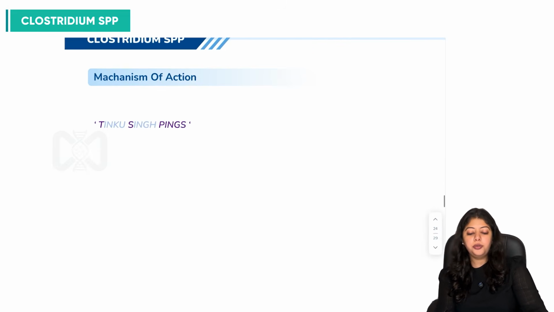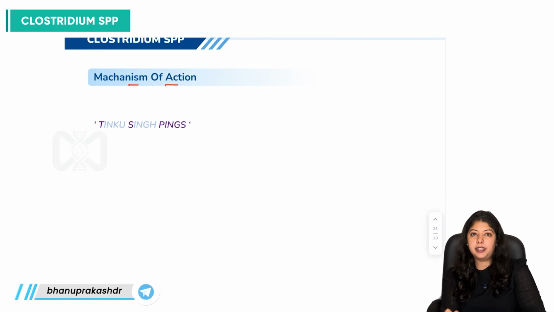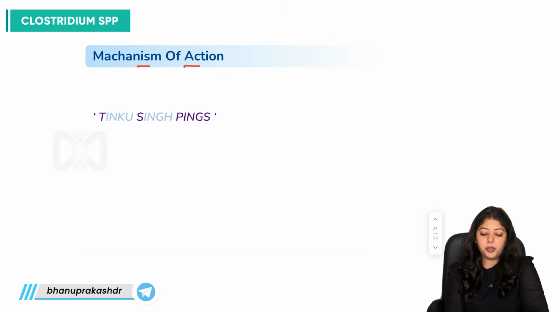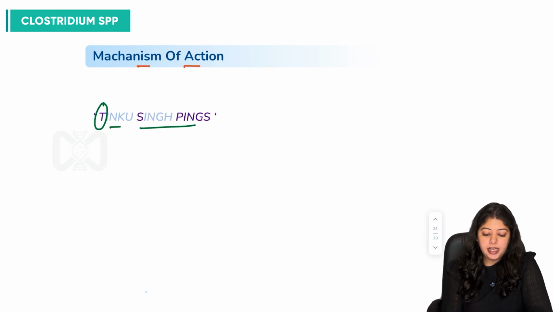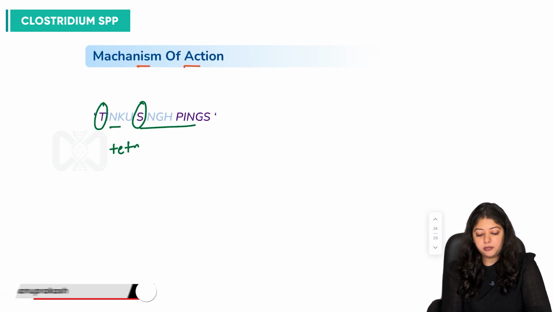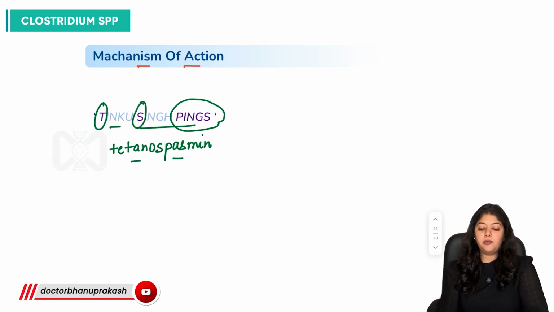Now, moving on to the mechanism of action of this bacteria or the toxin. So, let's use this fun mnemonic, Tinku Singh pigs, right? So, what do we derive from T and S from Tinku Singh? It is the tetanospasmin. So, with pigs, let us see what is happening.